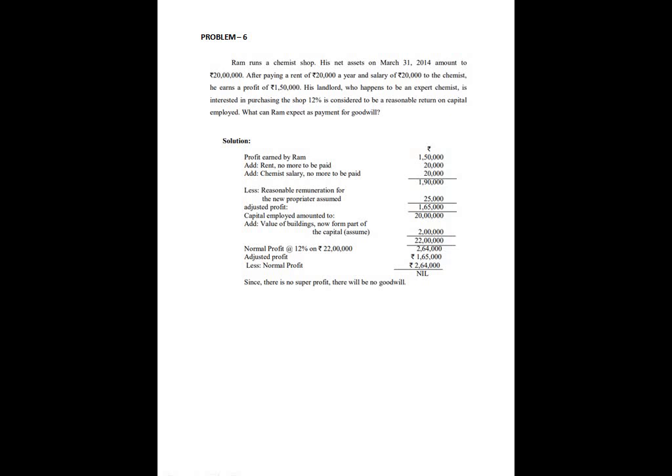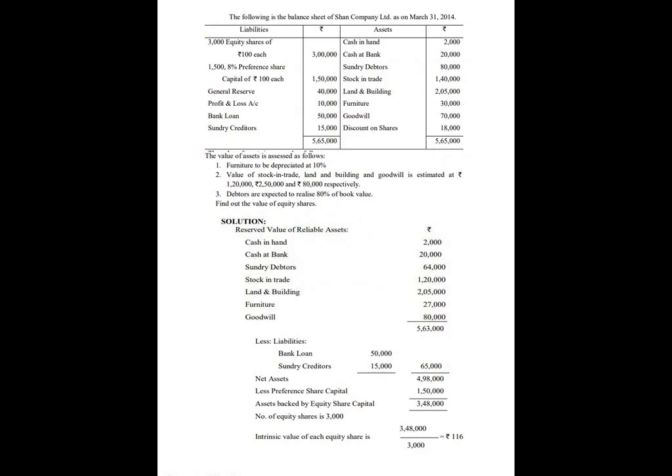We will move to the next model. The following is a balance sheet of Sjctnc Company Limited as on 31st March 2014. Liabilities: 3,000 equity shares of rupees 100 each, 3 lakhs. 1,500 8% preference share capital of 100 each, 1,50,000. General reserve 40,000. Profit and loss account 10,000. Bank loan 50,000. Sundry creditors 15,000. Altogether 5,65,000.